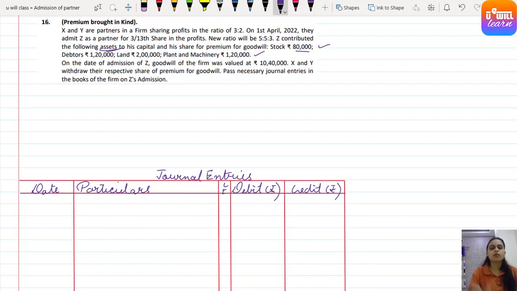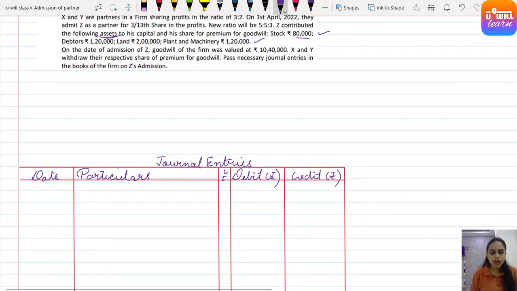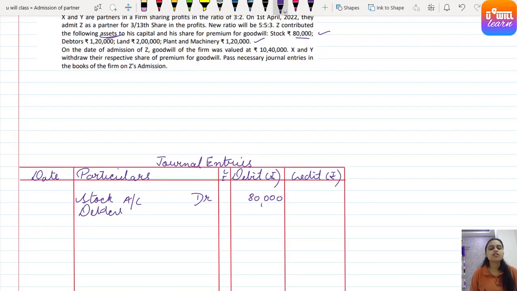Stock 80,000. So it is coming into the business, so stock account debit, of how much rupees? 80,000 Z has brought into the business. Stock he has brought, then debtors he has brought. Earlier we just used to pass bank to capital and premium for goodwill. But here he is not bringing premium for goodwill and capital in cash or check. He is bringing assets in those places, right? So assets come into the business, assets will be debited. Debtors account debit 1,20,000.